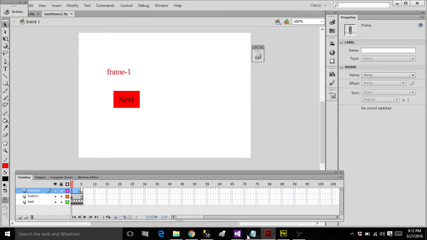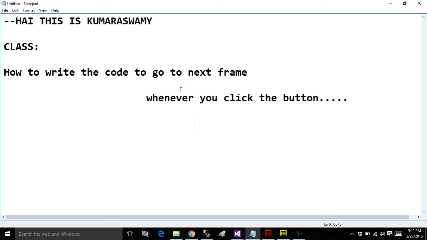Hi, this is Kumaraswamy. Today I'm going to teach you how to write the code to go to the next frame when you click the button.